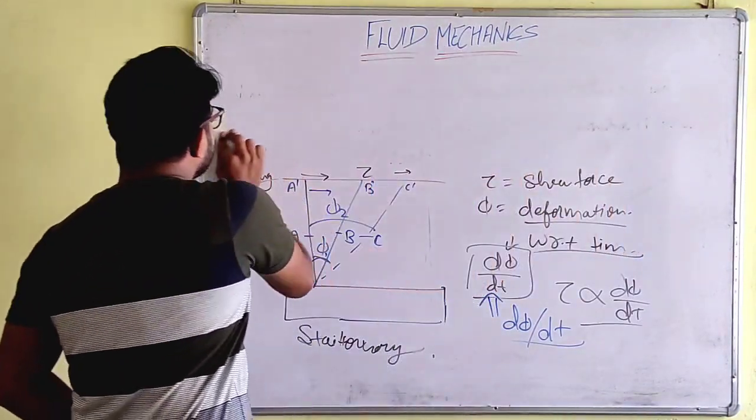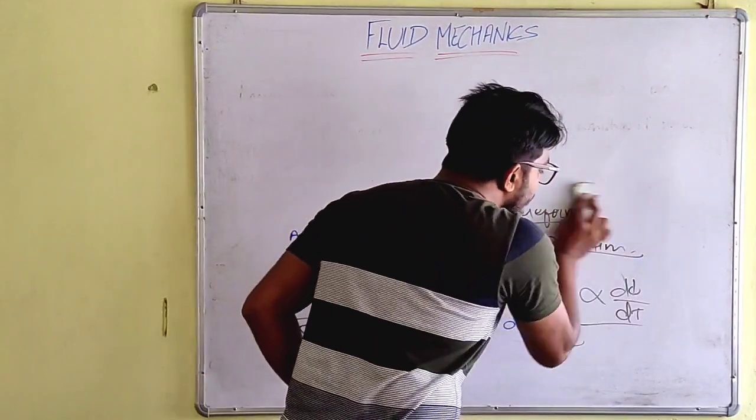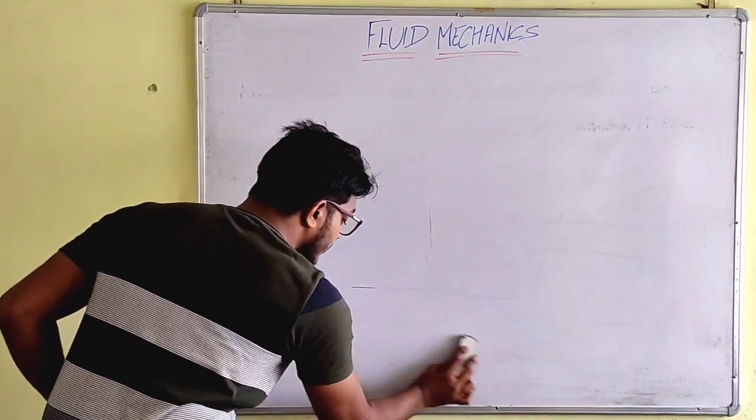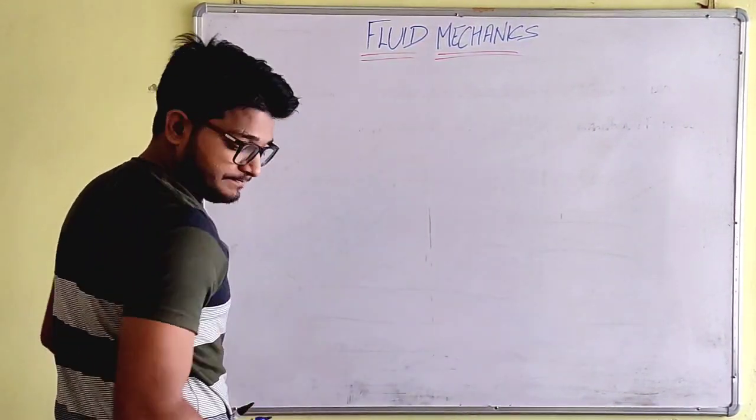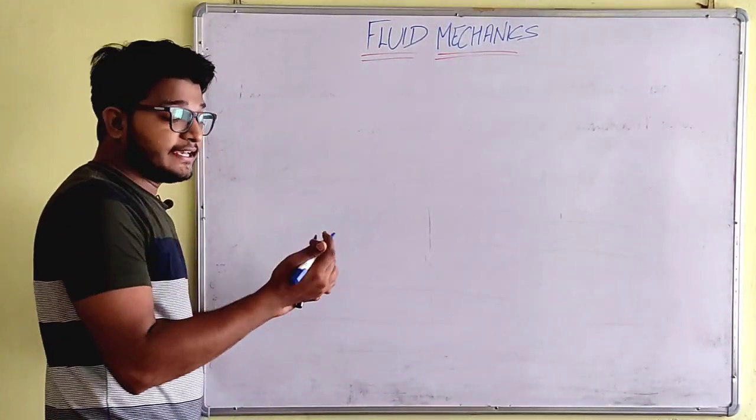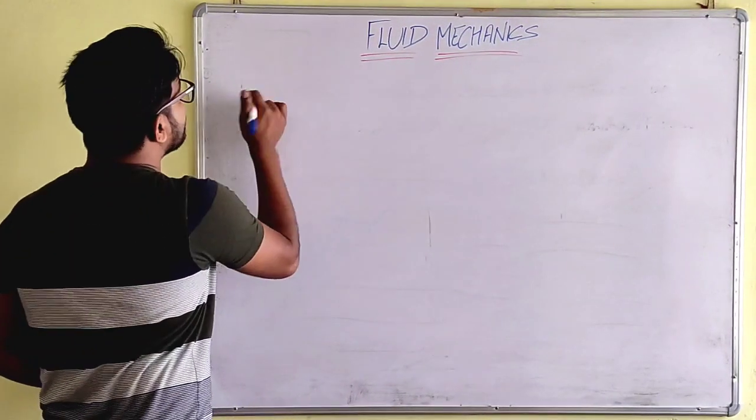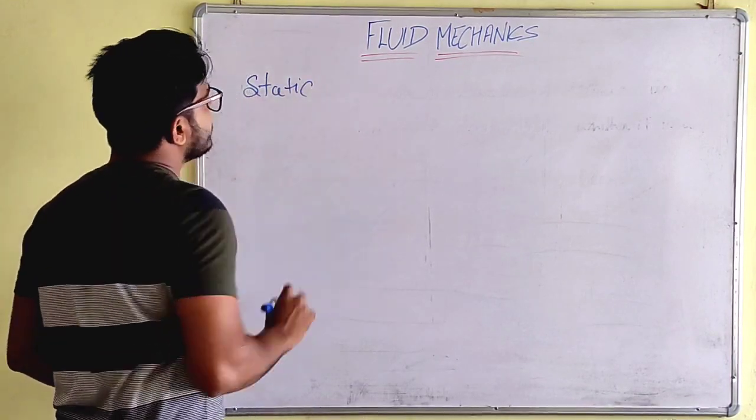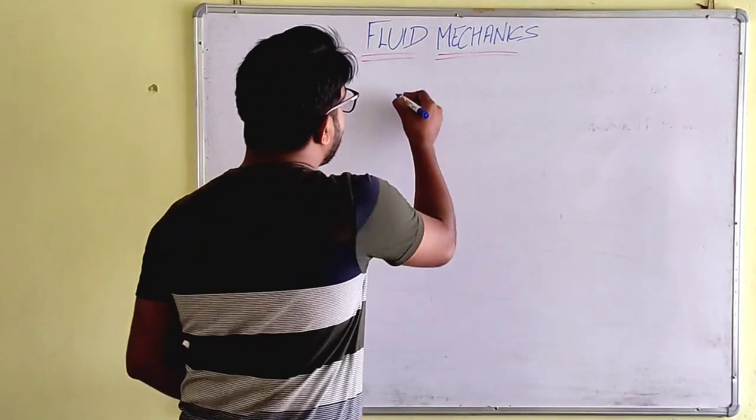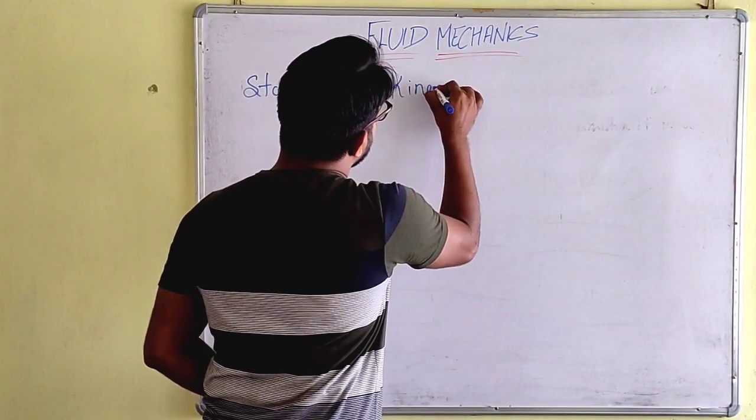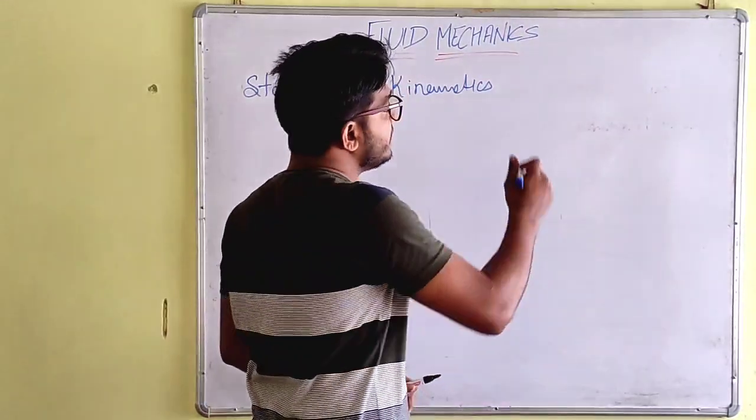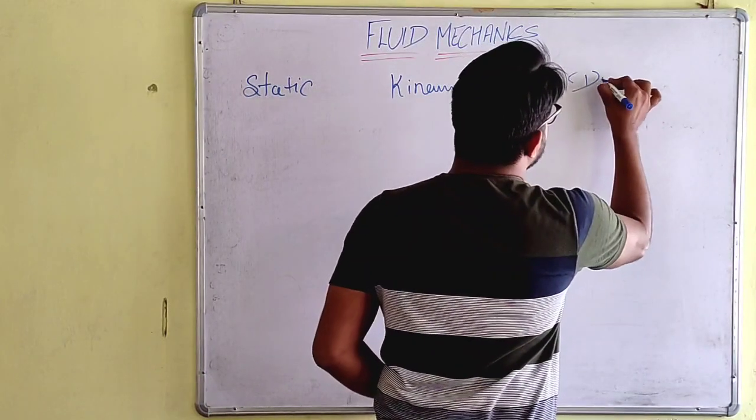Okay, so now we will understand first of all what those three parts are, why we divide them, why we do this actually. So let's say the first part is fluid static, the second part is fluid kinematics, and the third one is fluid dynamics.